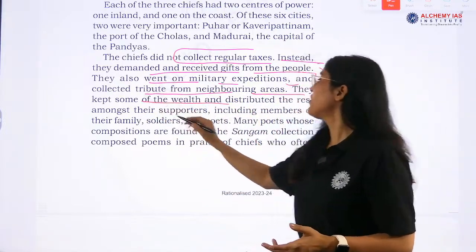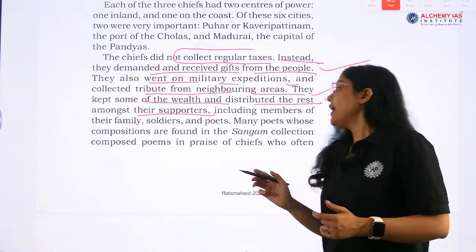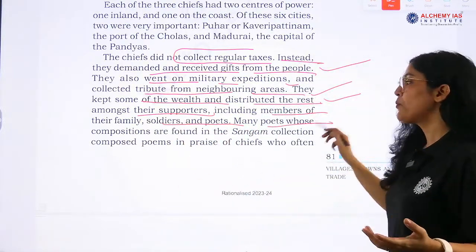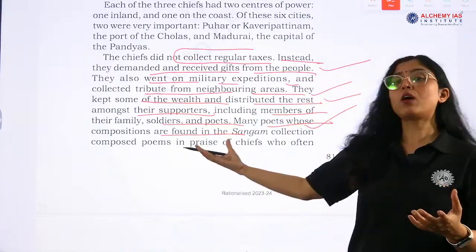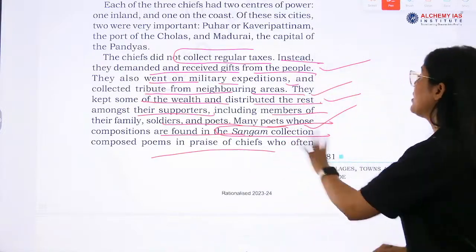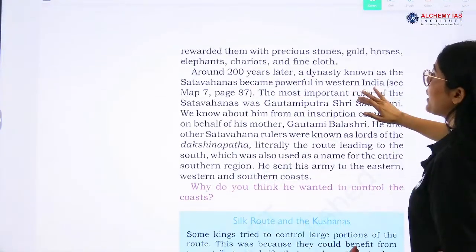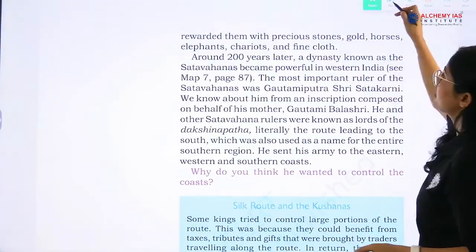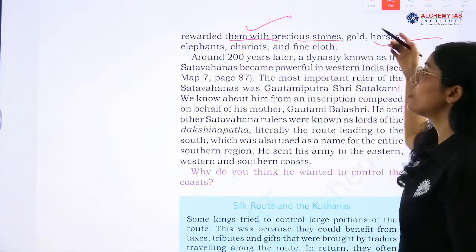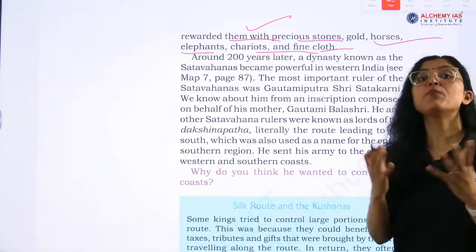They kept some of the wealth and distributed the rest amongst their supporters, including members of the family, soldiers, and poets. Many poets whose compositions are found in the Sangam collection composed poems in praise of the chiefs, right. So Sangam poems also tell us about the praise of the chiefs. Now, the chiefs rewarded these poets with precious stones, gold, horses, elephants, chariots and fine clothes. So these were the valuable items.